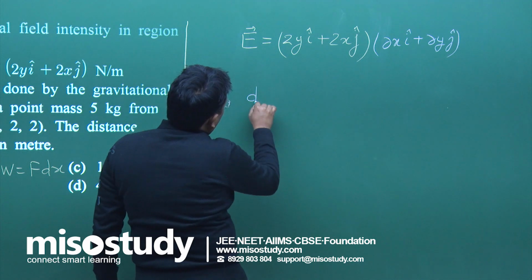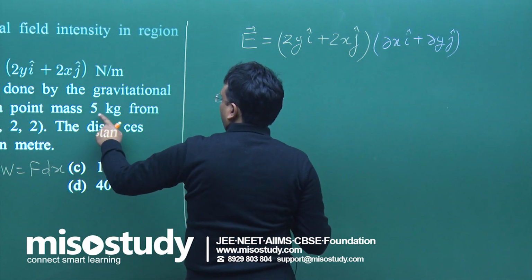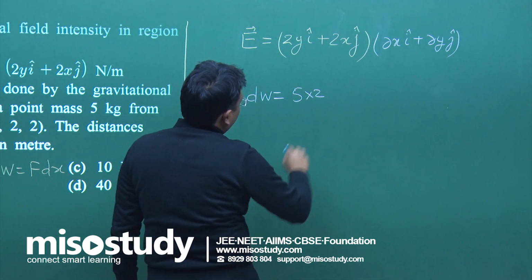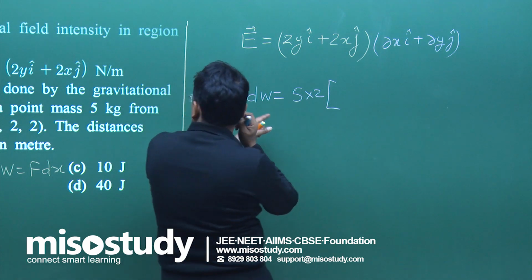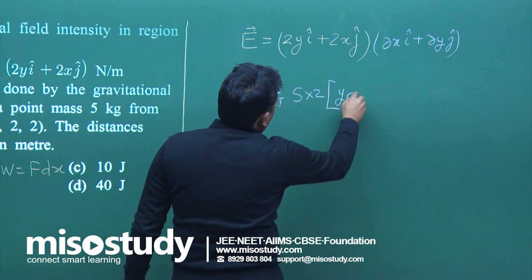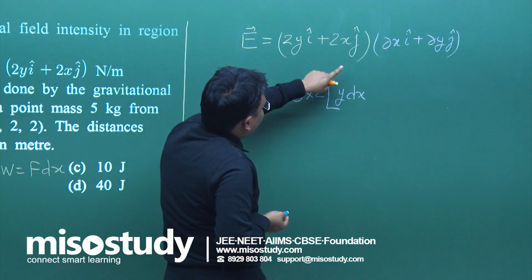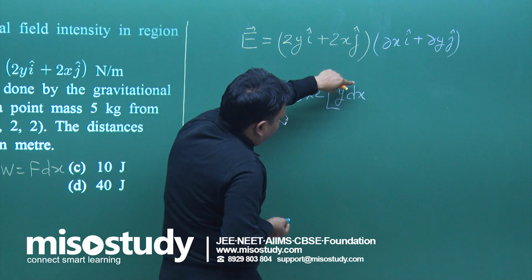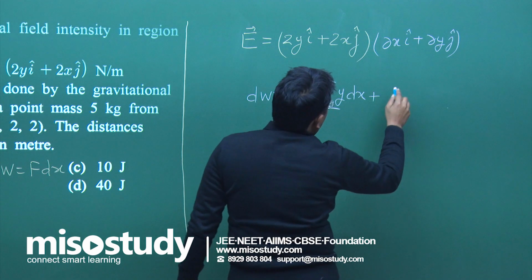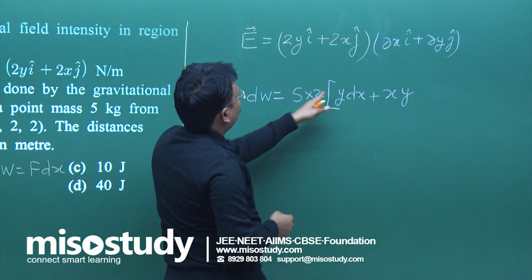So dW is equal to the mass, 5, times 2y dx plus 2x dy. I cap, j cap is meaningless. So y dx plus x dy, and actually this 2 comes out.